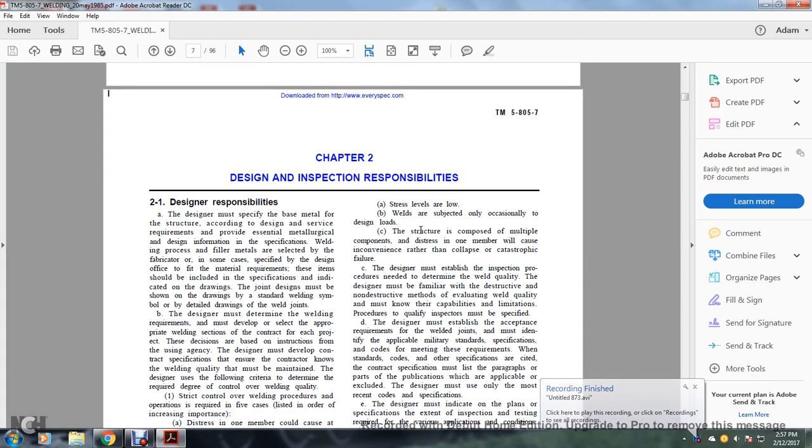Alright, Chapter 2, Design and Inspection Responsibility. 2.1, Designer's Responsibility. The designer specifies the base metal of the structure according to the